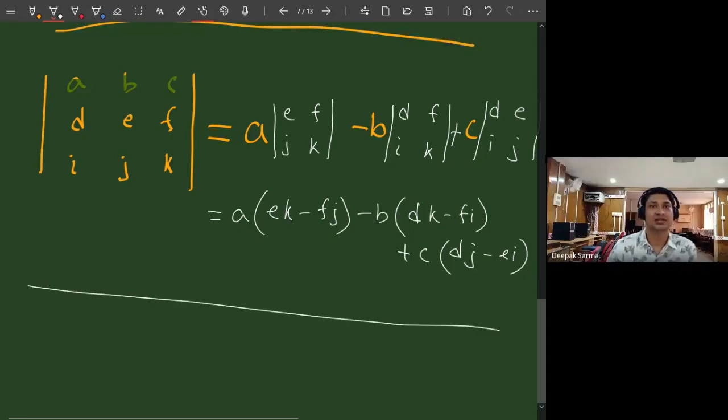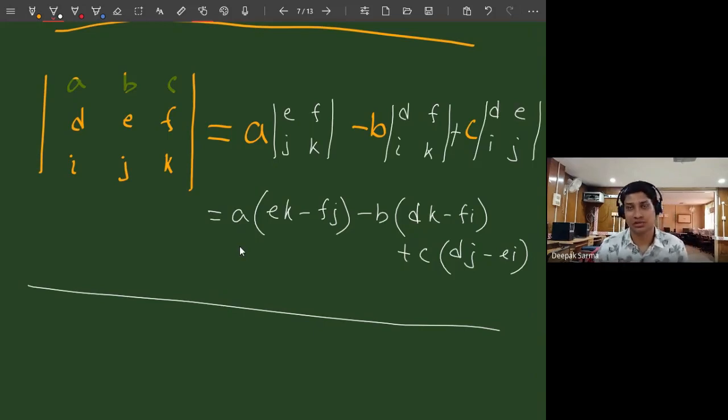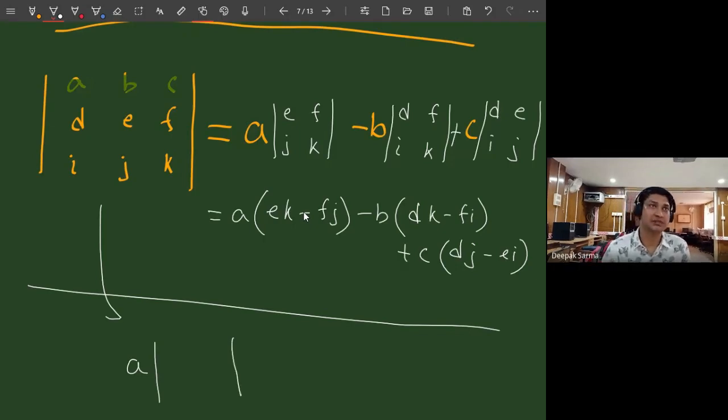Okay, let us try to find, as I said, that you can choose any row or any column. Let us try to find using a column also. Suppose one of you wants to choose the first column, that is A, D, I, then also you can find the value of the determinant. Suppose you choose A, D, I, then first A is there, you have to multiply it with a determinant. What is that? Again, if you remove the row and column where A is present, that is again E, F,